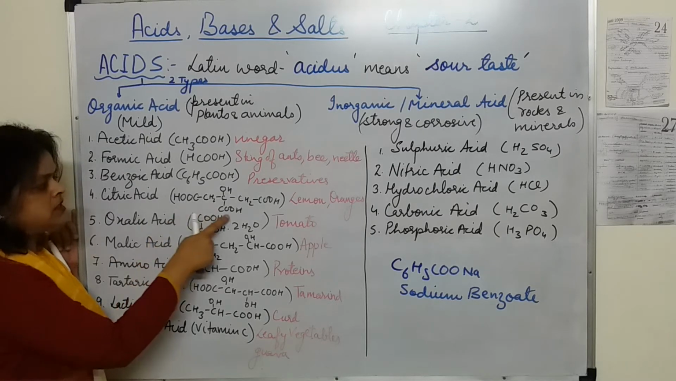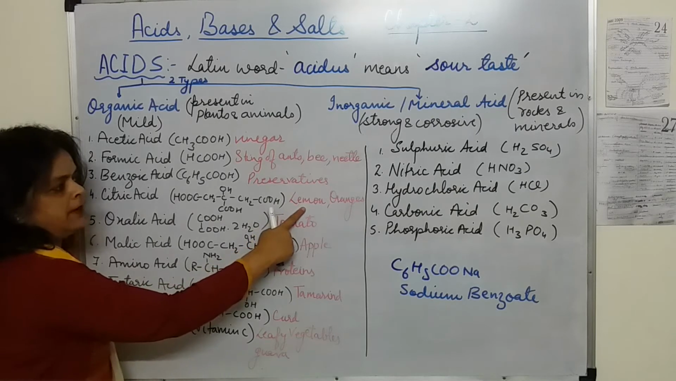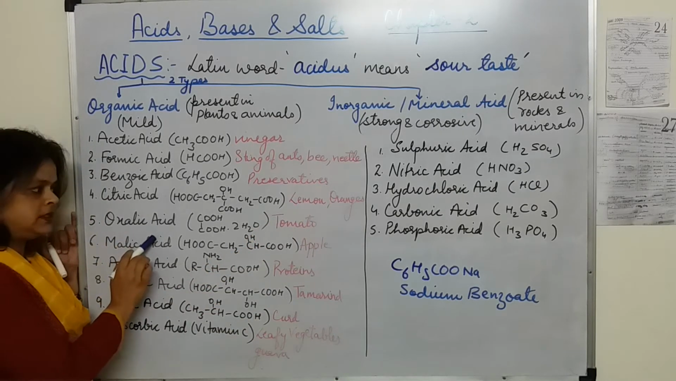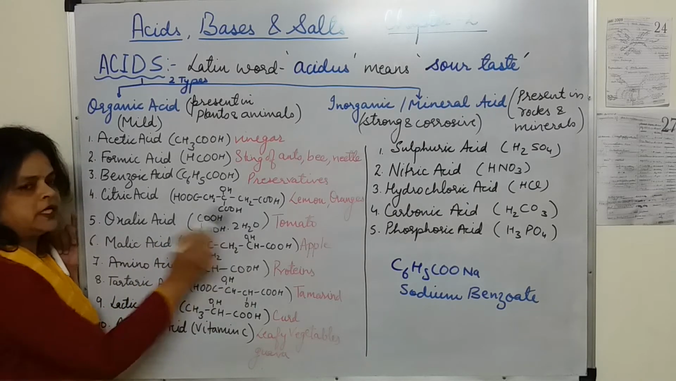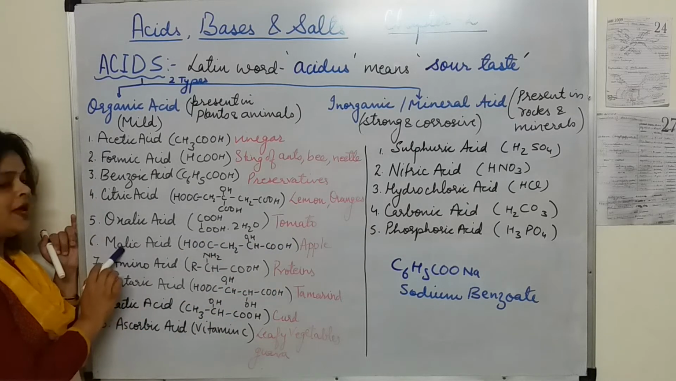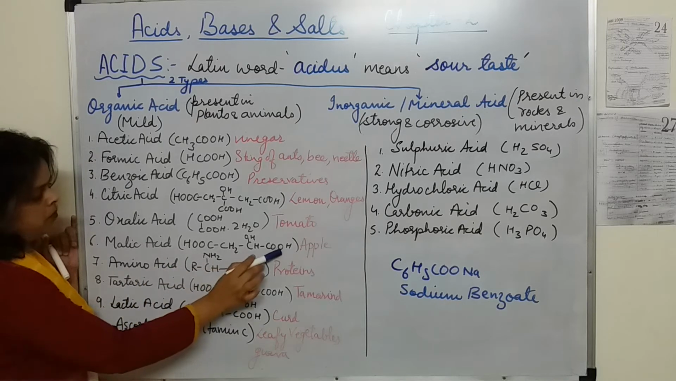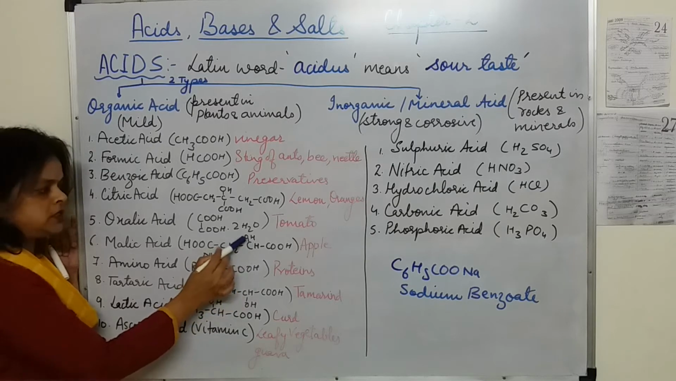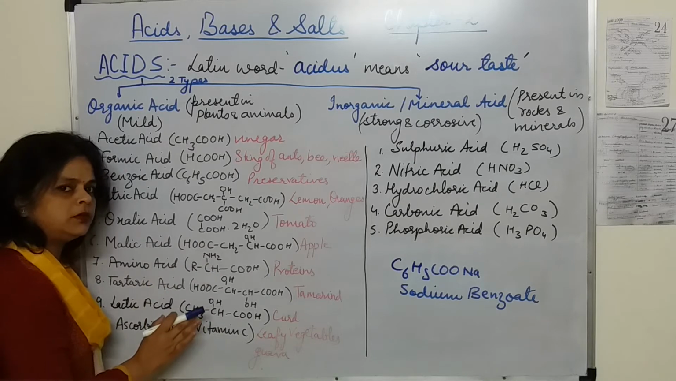Citric acid has 3 COOH groups and 1 OH group. It is present in lemon and oranges. Next one is oxalic acid. Its formula is COOH-COOH.2H2O. It is present in tomatoes. Malic acid. It is present in apples. And here I have written down the formula COOH CH2 CHOH COOH. Again I am reminding you, it's not compulsory to learn the formulas.